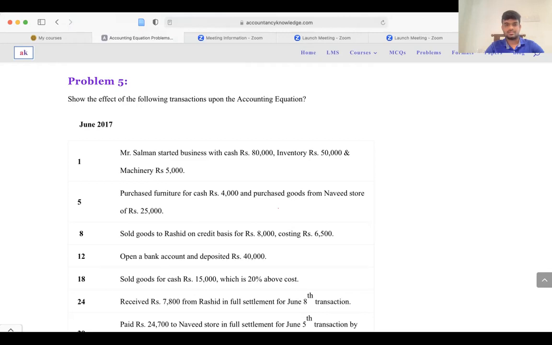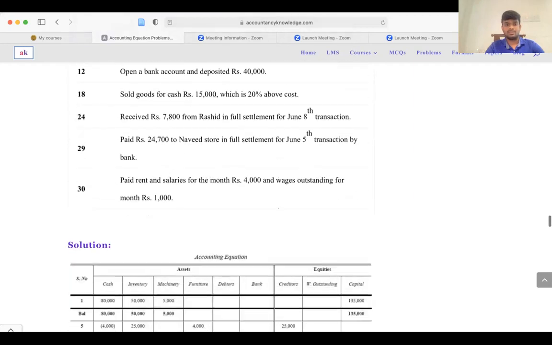So started the business. That means your cash will be increased by 80,000, your inventory will be increased by 50,000, and your machinery will be increased by 5,000. So at the end of the day, because it is owner's equity, your owner's equity will be increased by 135,000.